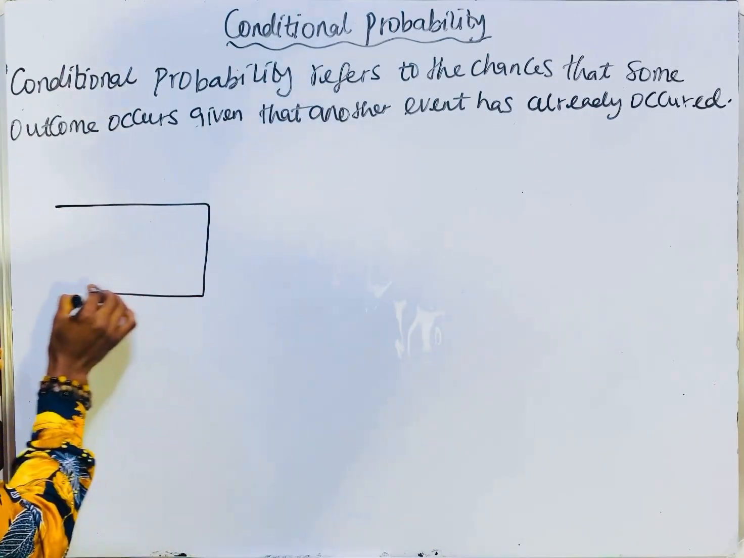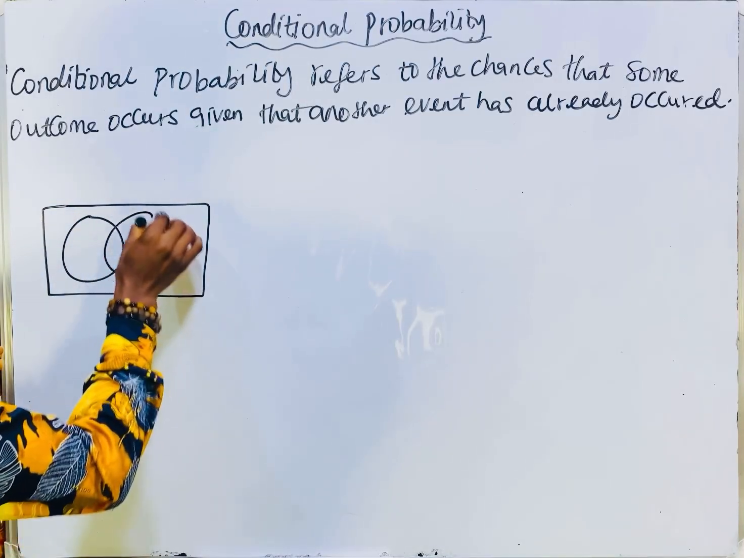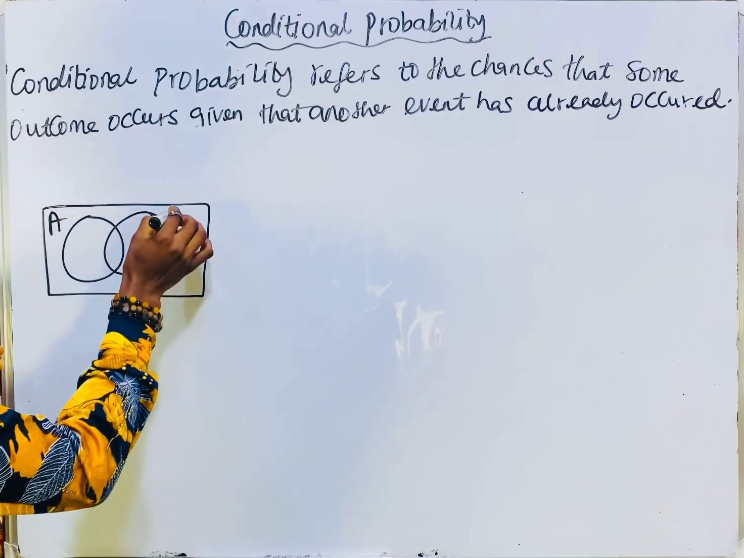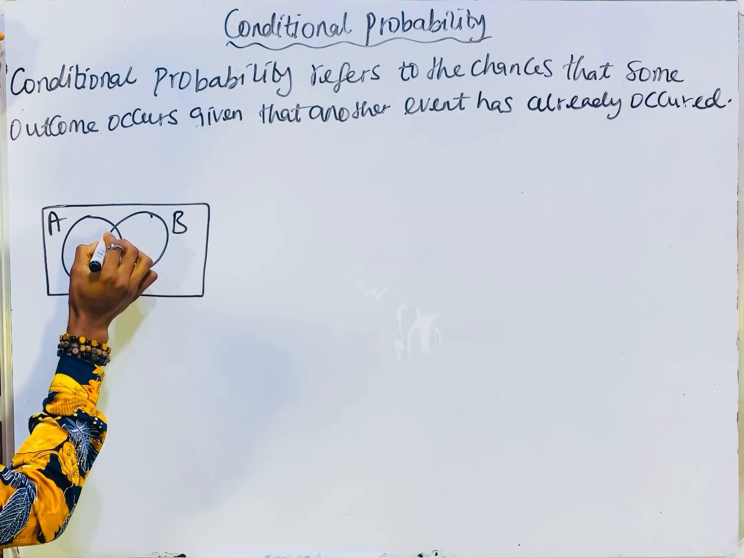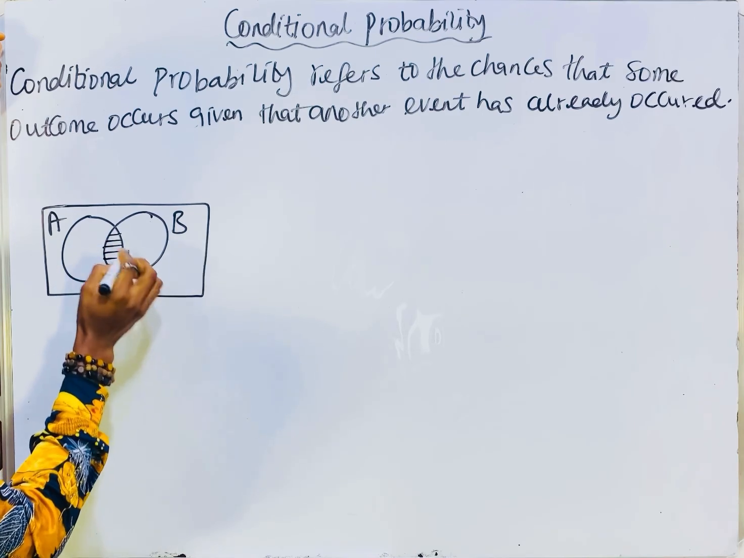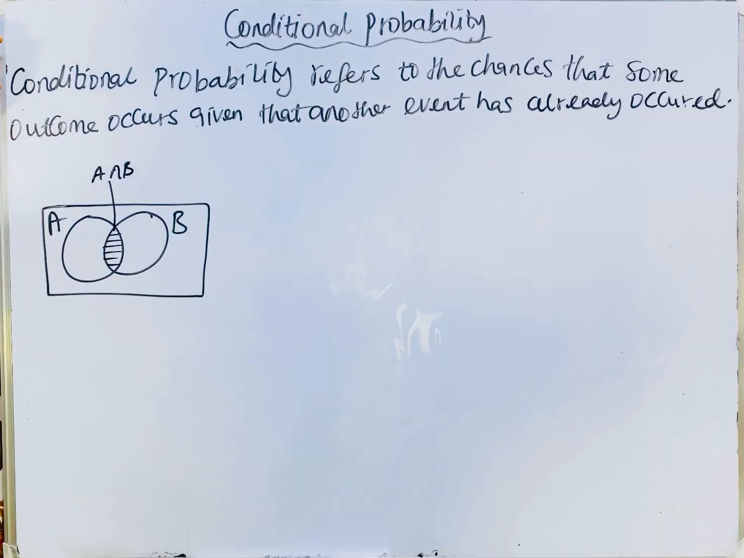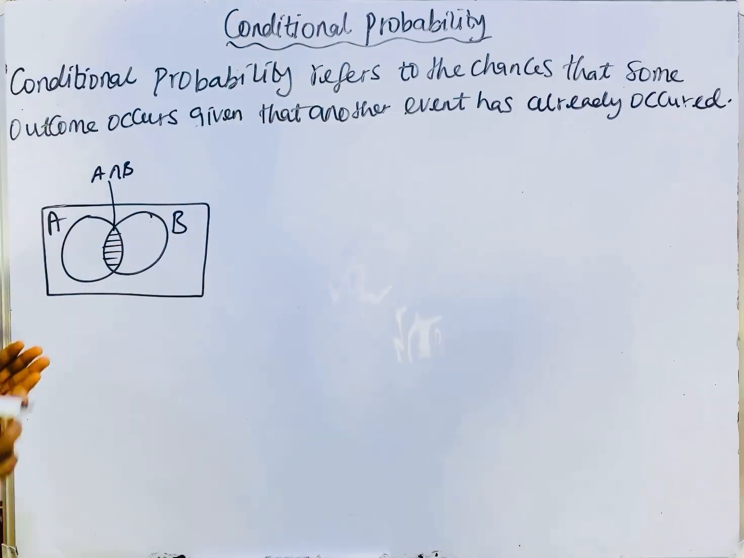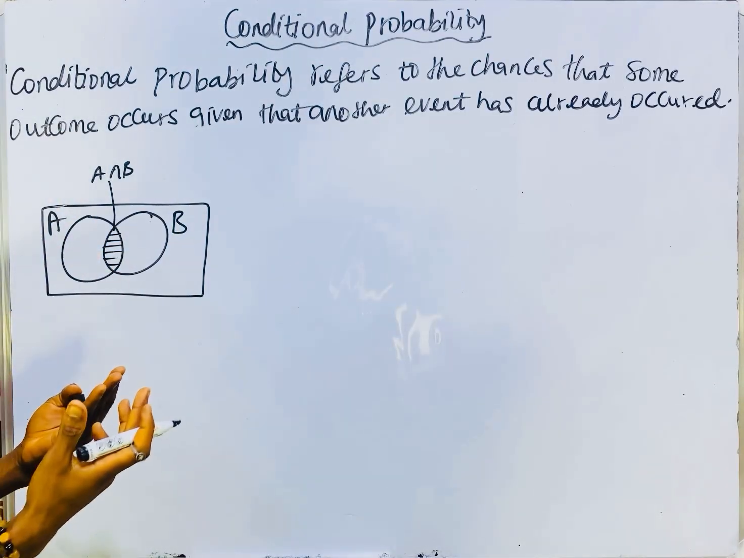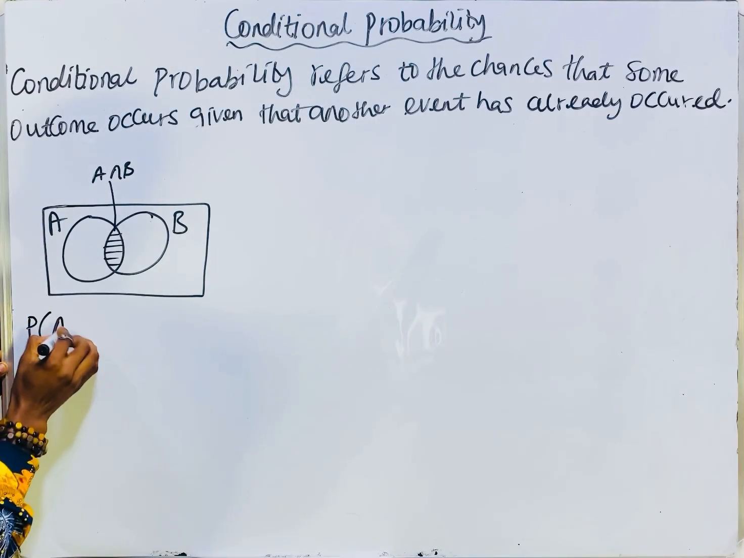So let's represent it using an event diagram. In this diagram, we have event A and event B. These two events have an intersection, A intersect B. True or false? True. So these two events have an intersection. Now event A has occurred, and event B has occurred.